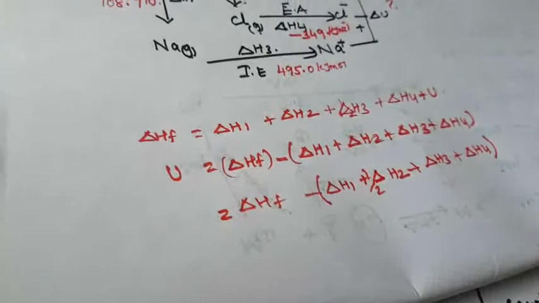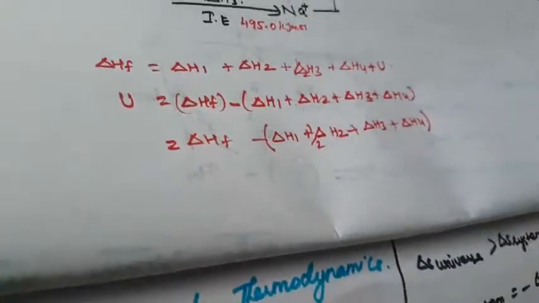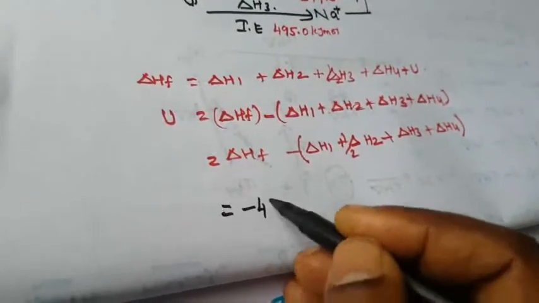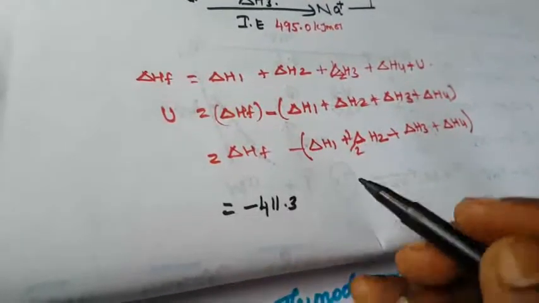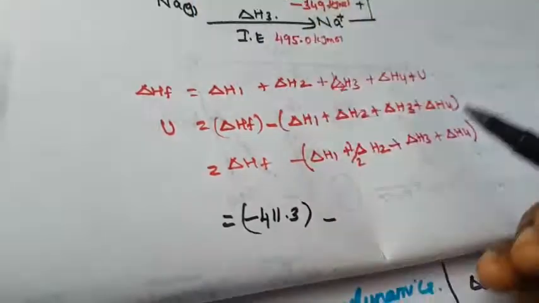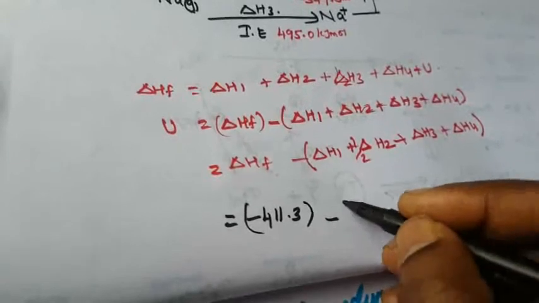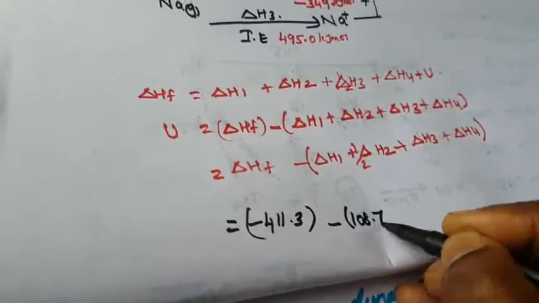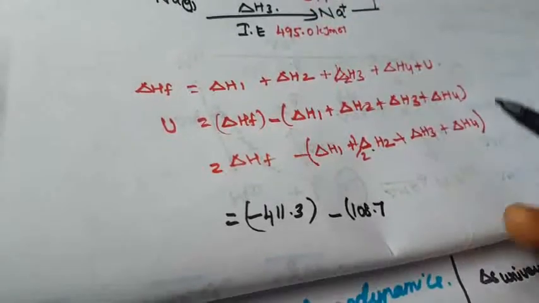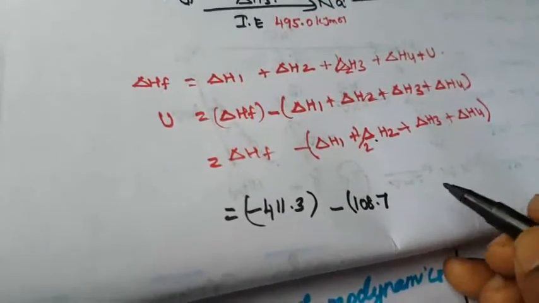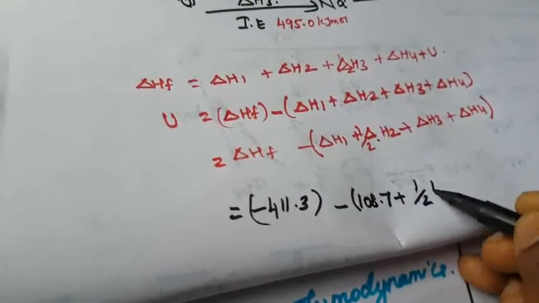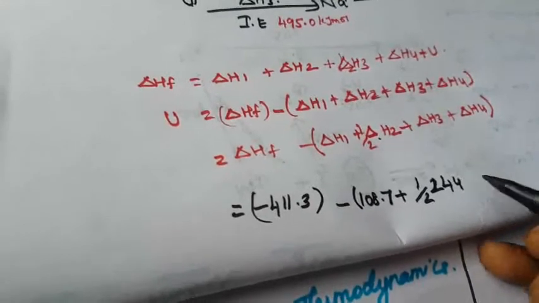Now you substitute all the values. What is the delta HF value? Minus 411.3. Then minus, what is the delta H1 value? 108.7. Then what is delta H2? That is half of 244.